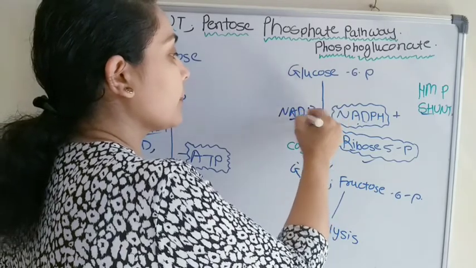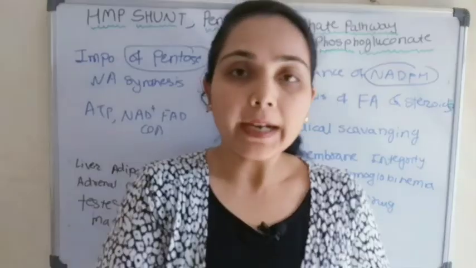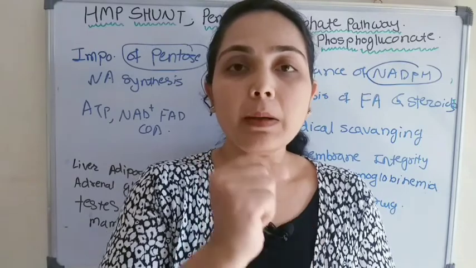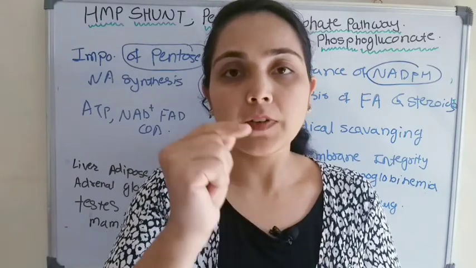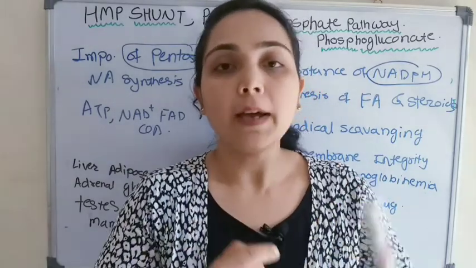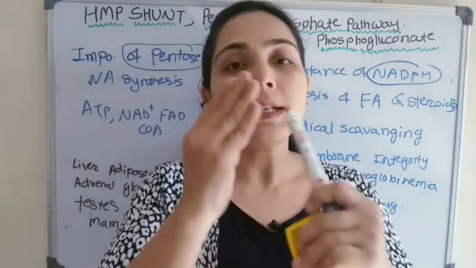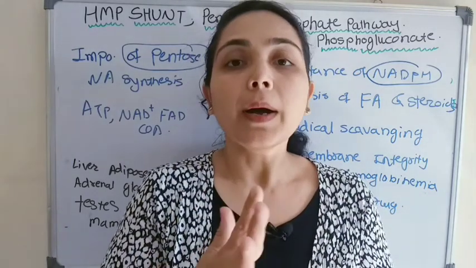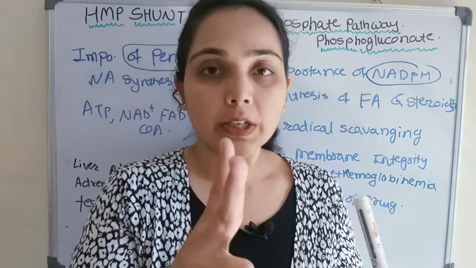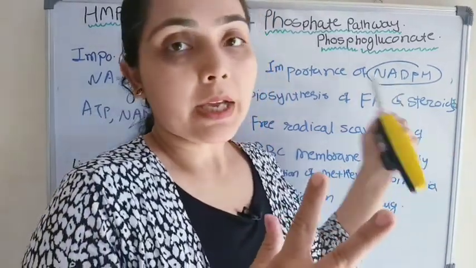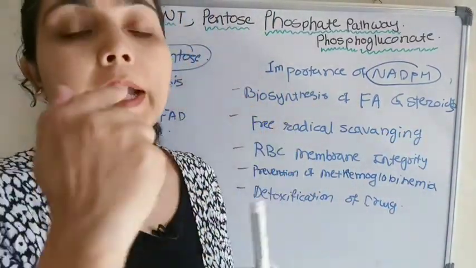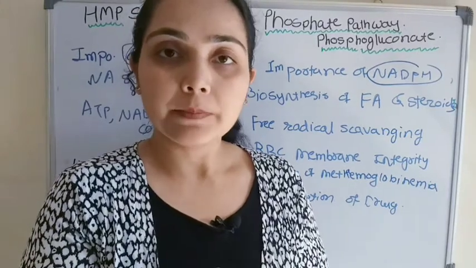NADP. Alright, so what we discussed is that the HMP pathway, the hexose monophosphate shunt, is more anabolic in nature. Though it is an oxidation of glucose, the two important products generated here, NADPH and pentose sugar, are involved in biosynthesis.